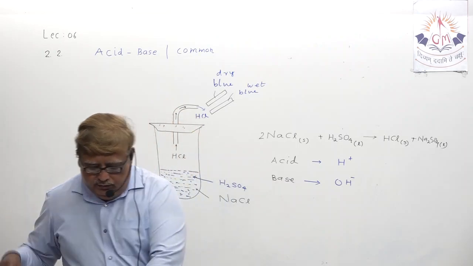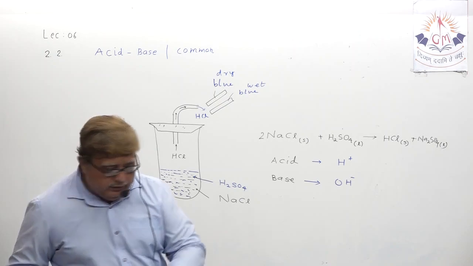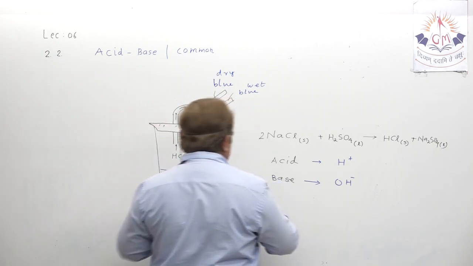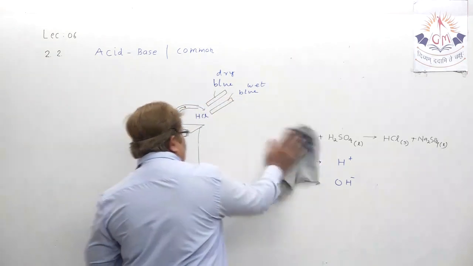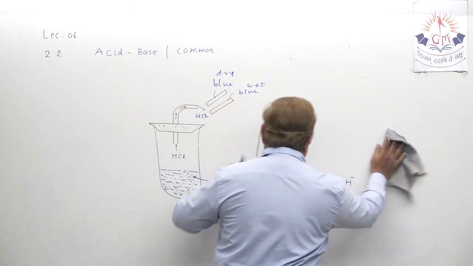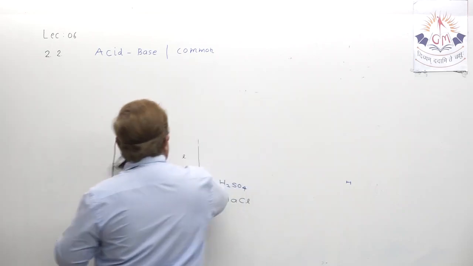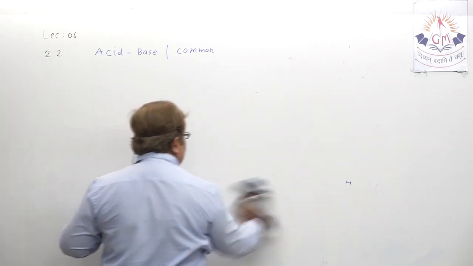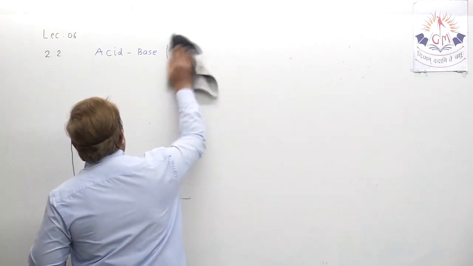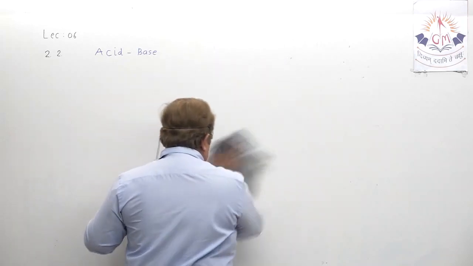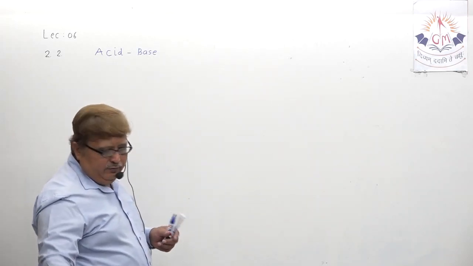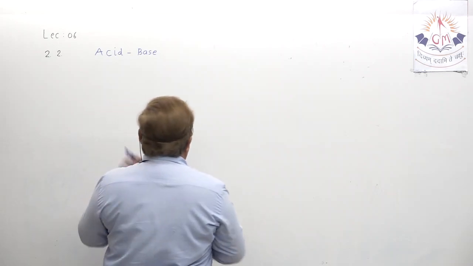Now one more thing which I want to share with you after this experiment. My dear student, let us just erase. Now one more thing. For acid and base, one thing has been very clear in our mindset.